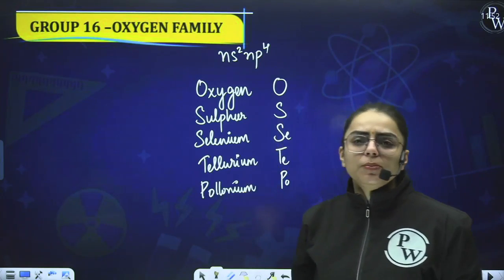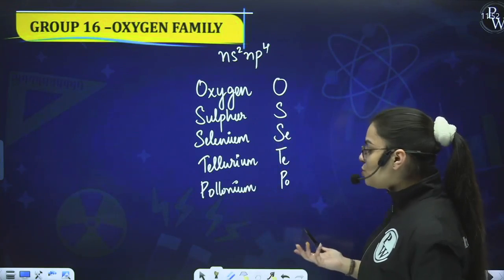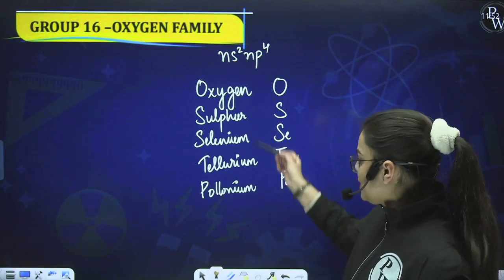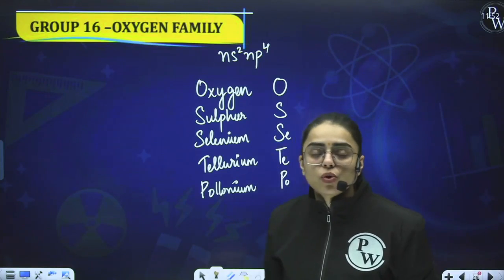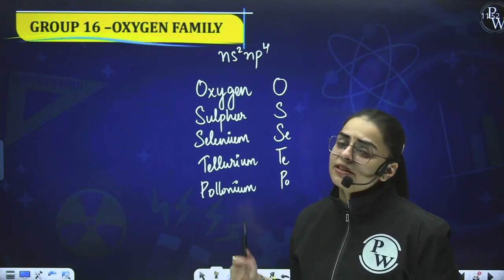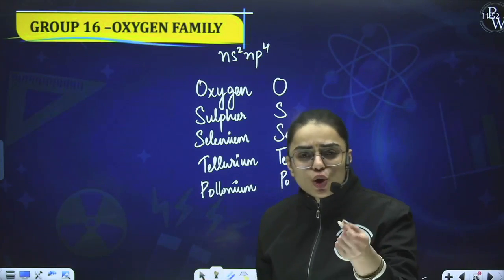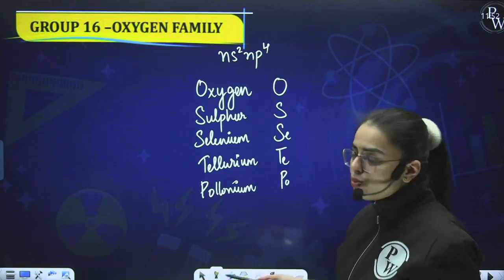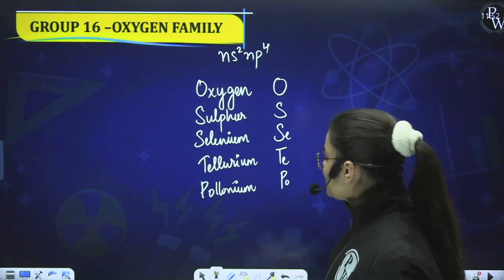And there is one more member that you don't have to study. You can correct if there is any spelling mistake over here. One more is also there, that is radioactive in nature and has a very short lifespan, so we don't study it. So basically these are the members of the oxygen family.